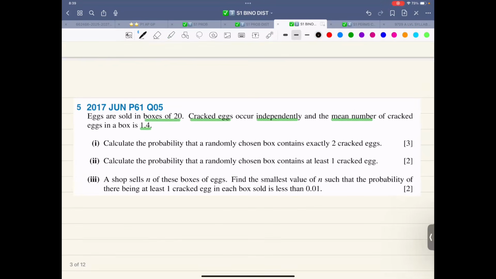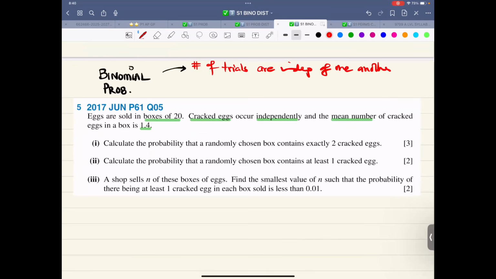Now, one thing about binomial is that there are certain conditions for the binomial probability model to be effective. That is the first one. Number of trials are independent of one another. What they have written about cracked eggs, that is the probability of success, it's occurring independently.